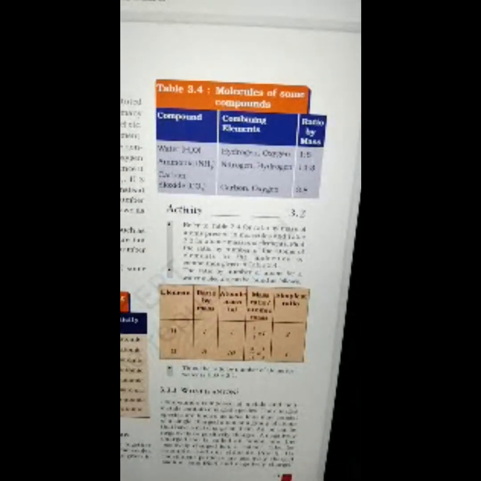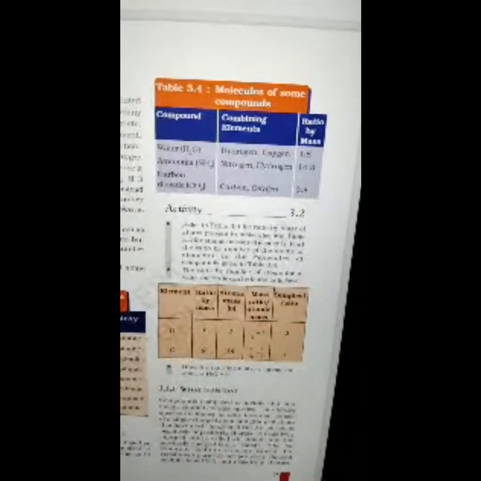The next compound is ammonia, written as NH3. Combining elements are nitrogen and hydrogen, and the ratio by mass is 14:3. The next compound is carbon dioxide. Combining elements are carbon and oxygen, and the ratio by mass is 3:8.